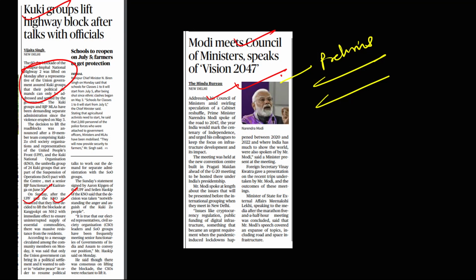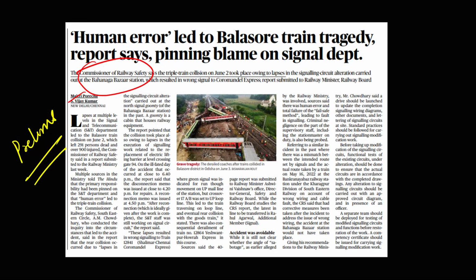Moving on, Modi meets Council of Ministers, speaks of Vision 2047. Guys, from the prelims perspective, you need to prepare what is Council of Ministers, what are the constitutional provisions regarding Council of Ministers, what is the role of the Council of Ministers, what is the size of the Council of Ministers. All these things you need to prepare. Next, from the geography perspective, this National Highway 2, because in UPSC sometimes they are asking where this national highway is situated, and you can also prepare the various organizations mentioned in this news article from the prelims perspective.